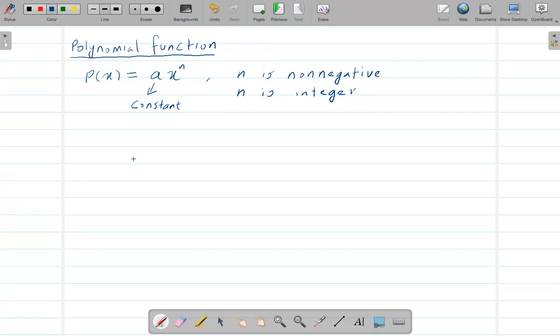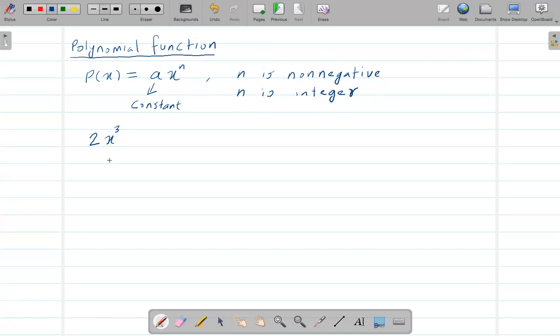All right, clear? So if I say 2 times x to the power 3, then this is a polynomial function, right? Because this n on the power is non-negative, and this is also an integer, right? Because 3 is an integer.